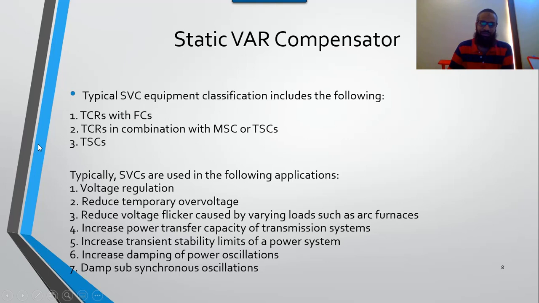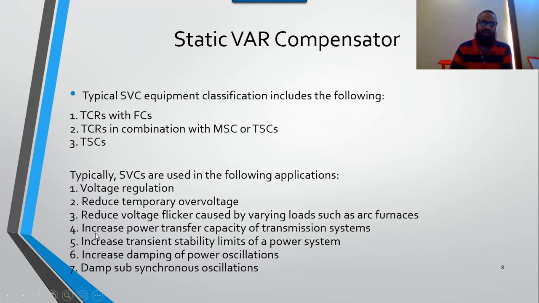A typical combination of the static var compensator is TCR normally connected with a fixed capacitor, or TCR in combination with MSC or TSC independently used. The advantages of static var compensator are that it is used for improving the voltage regulation of the system. It can be used for reducing the temporary overvoltage condition. It can reduce the voltage flickering of the system.